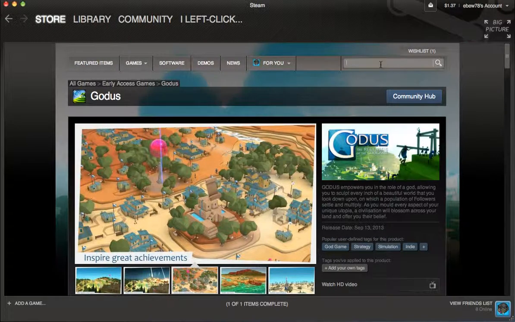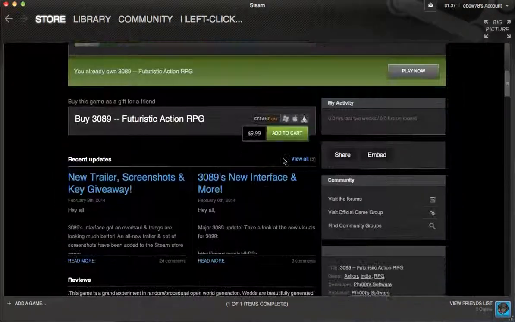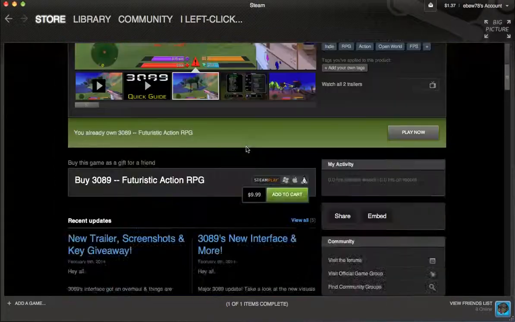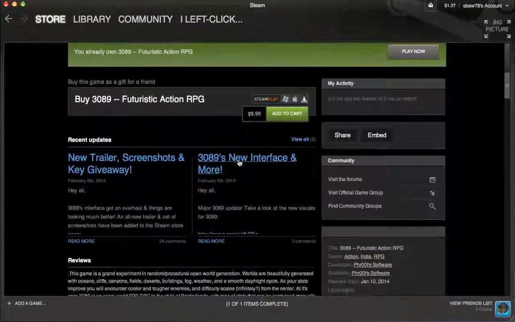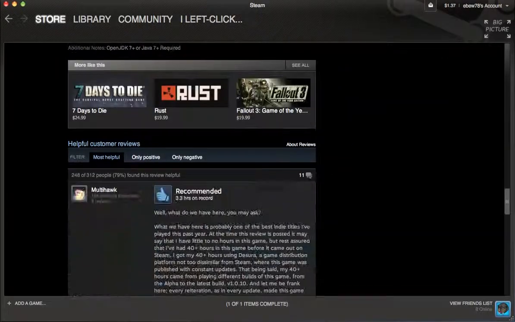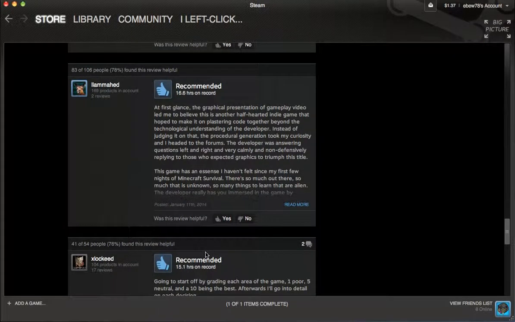So 3089. Let's go. This is one I bring up in particular because it's kind of a special one. Now, it's $10. It's no longer early access. It was when I purchased it. I guess it's not there anymore, which is odd. Now that doesn't work for me. But let's go in down below. Positives. So apparently this is a game that works on most computers.